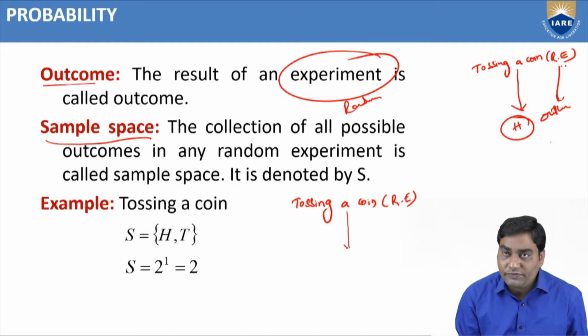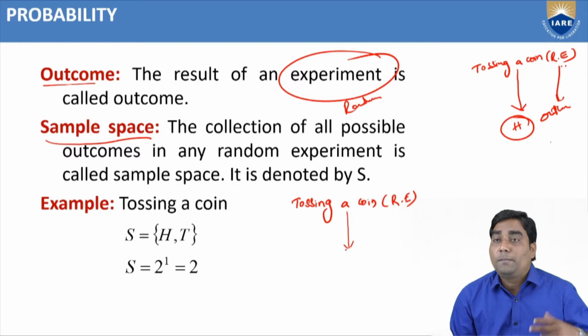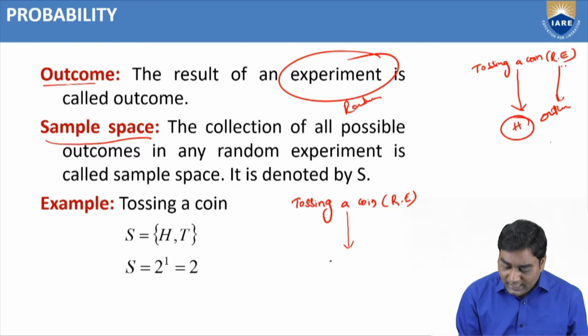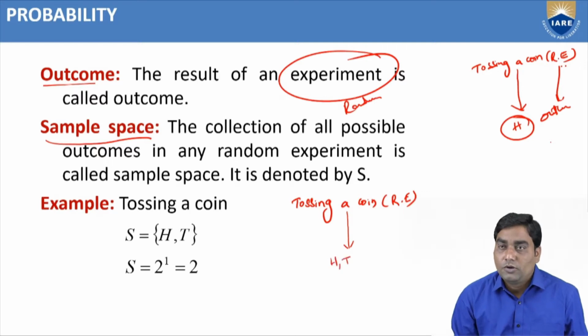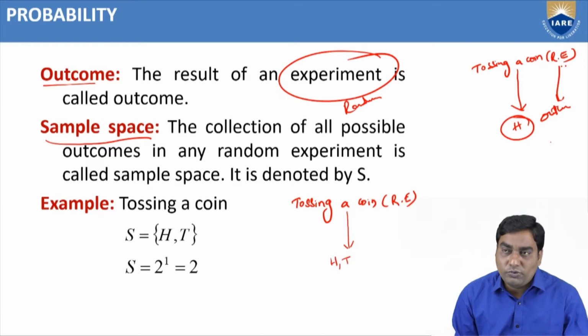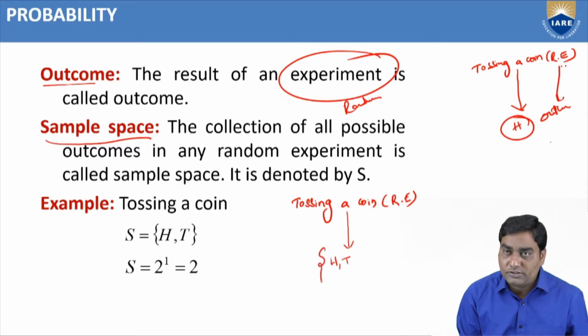What are the possible outcomes? Either head comes up or tail comes up. Only two possibilities. Is there any other possibility other than these two? No, because there are only two possible outcomes.